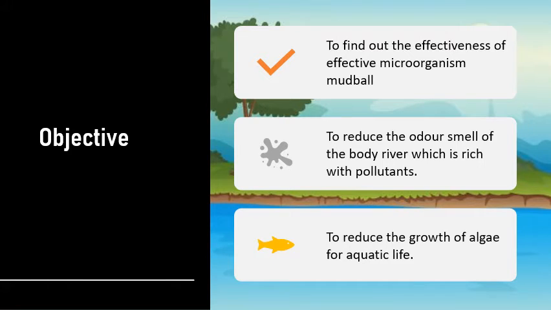The project objectives are, first, to find out the effectiveness of effective microorganism mud ball. Next, to reduce the odor smell of the river body which is rich with pollutants. And next, to reduce the growth of algae for aquatic life.